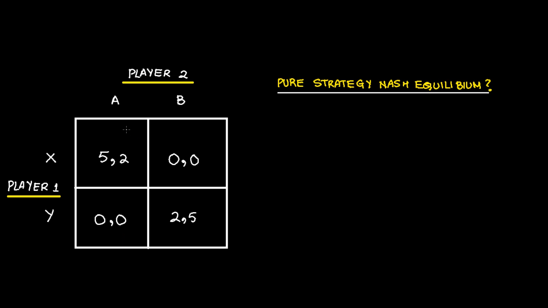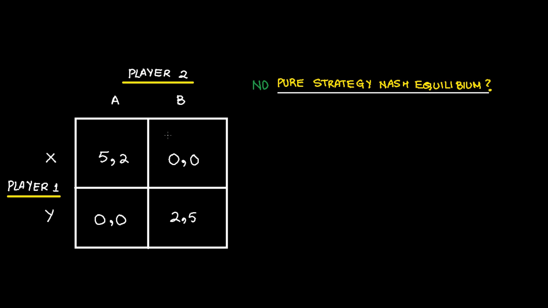Similarly, you can also look for player 1's choices when player 2 has made a decision. So for example, if player 2 plays A, then player 1 has two choices, either to play X or to play Y. So he will definitely go along with X. Similarly, when player 2 plays B, then player 1 has two choices, either to play X or to play Y, so he'll go with Y. So there is no consistency. So in this case, there is no pure strategy Nash equilibrium.